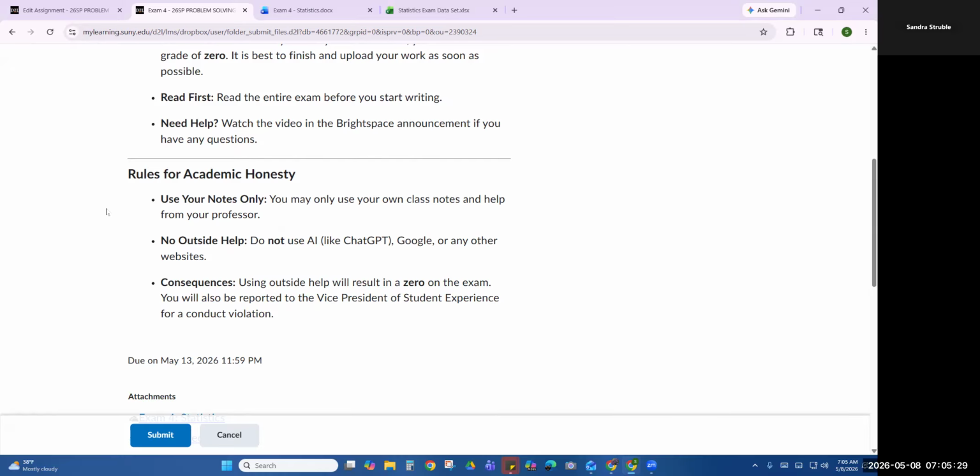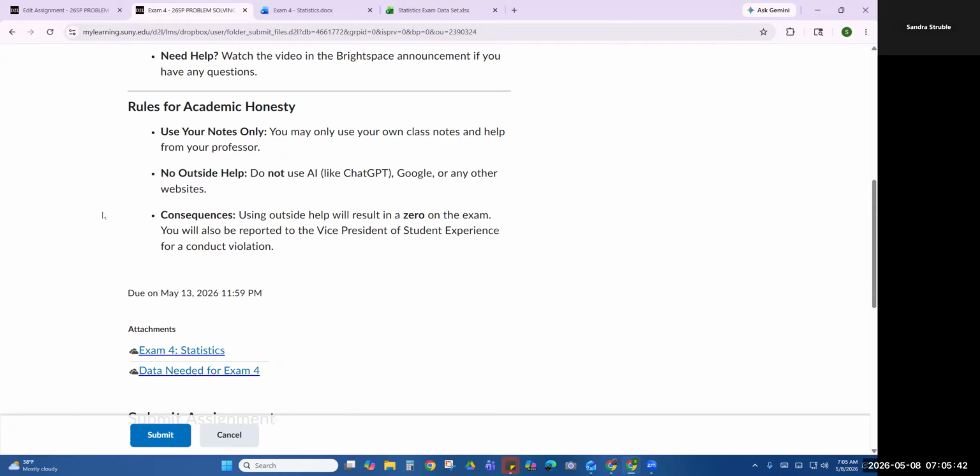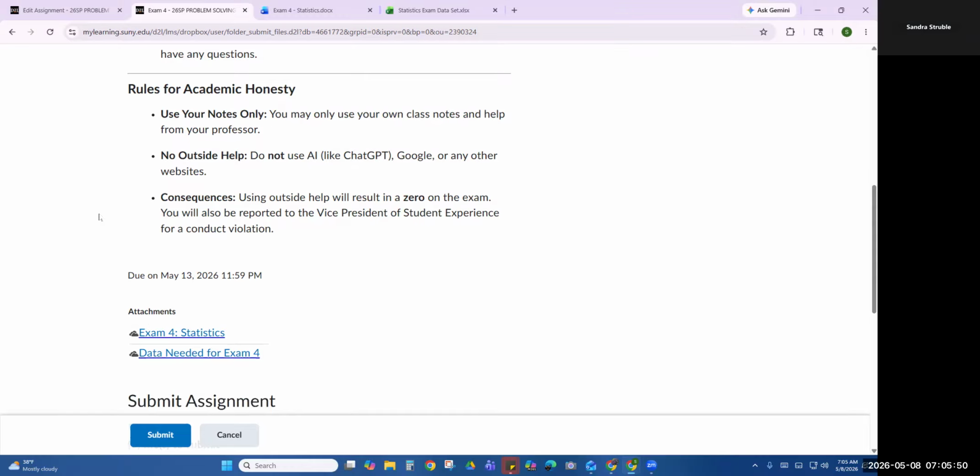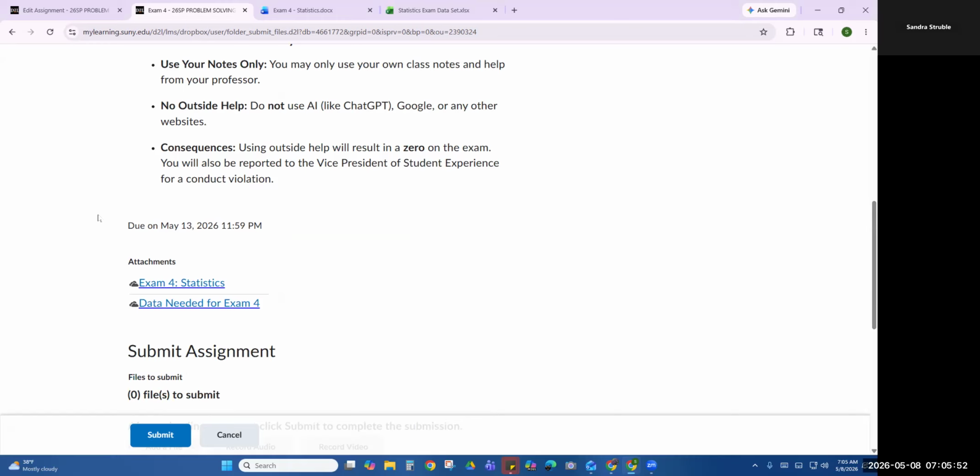Rules for academic honesty. You are to only use your notes or me. There's no outside help. There's no tutors. Do not use AI. Do not use Google or any other websites. Should you choose to do that, you will receive a 0, and I will report you to the Vice President of Student Experience for a conduct violation. I'm not going to play with this.